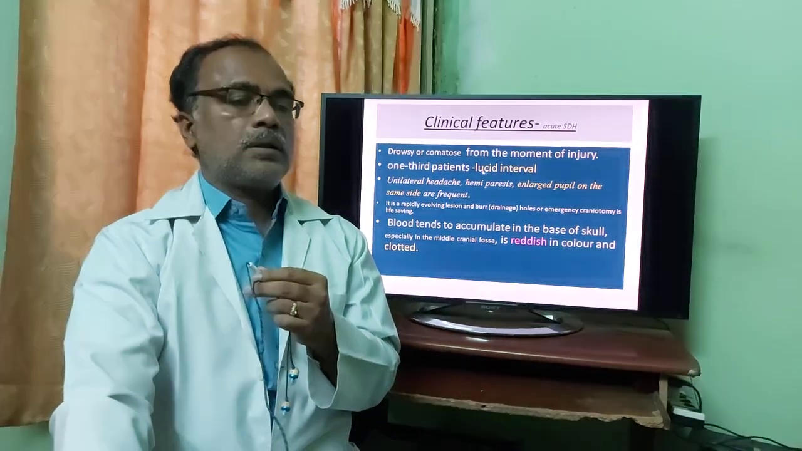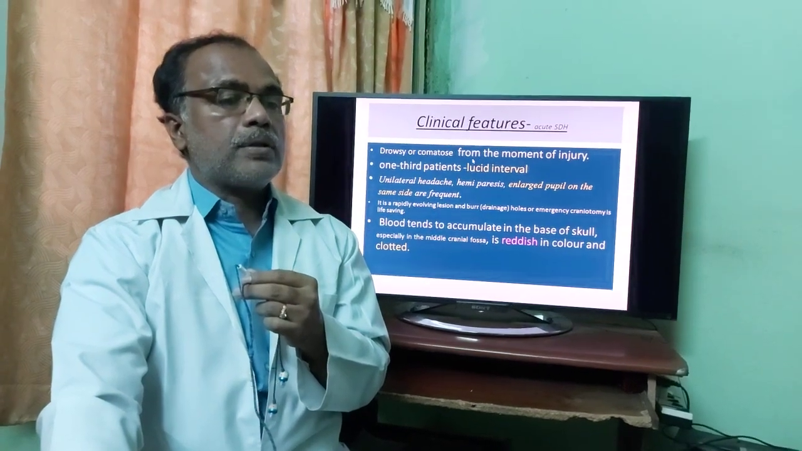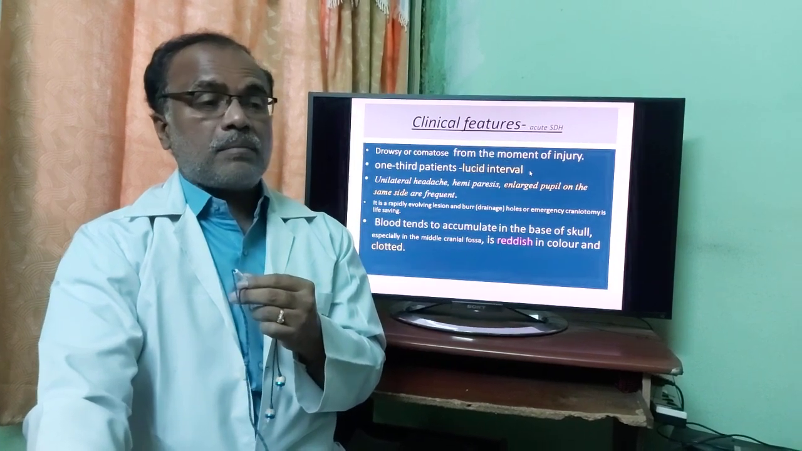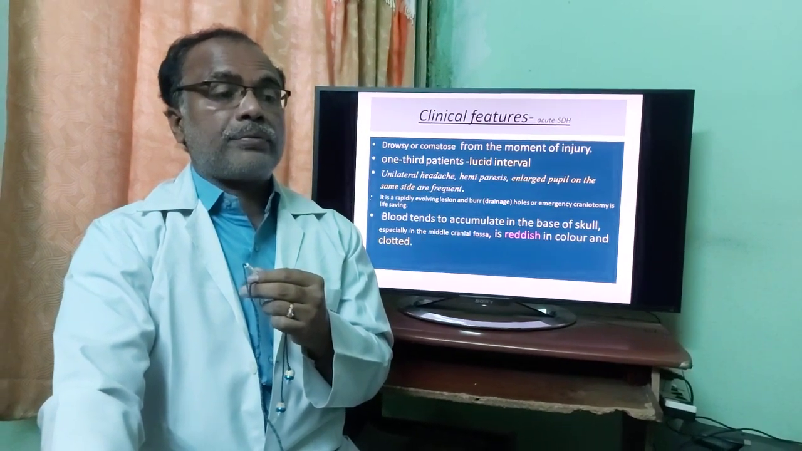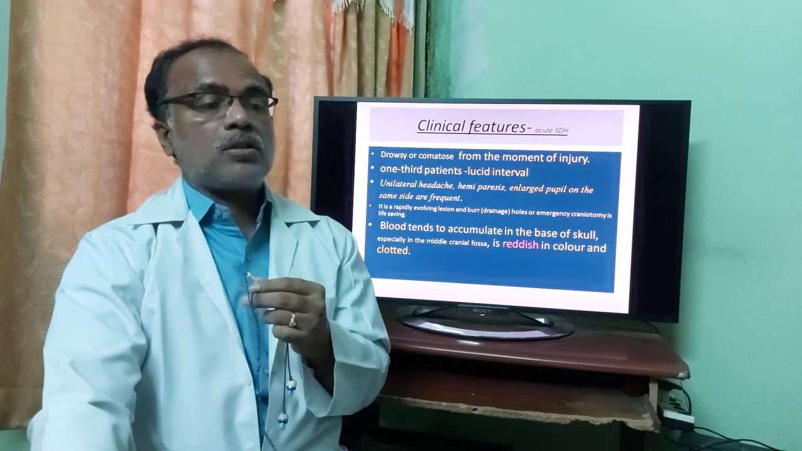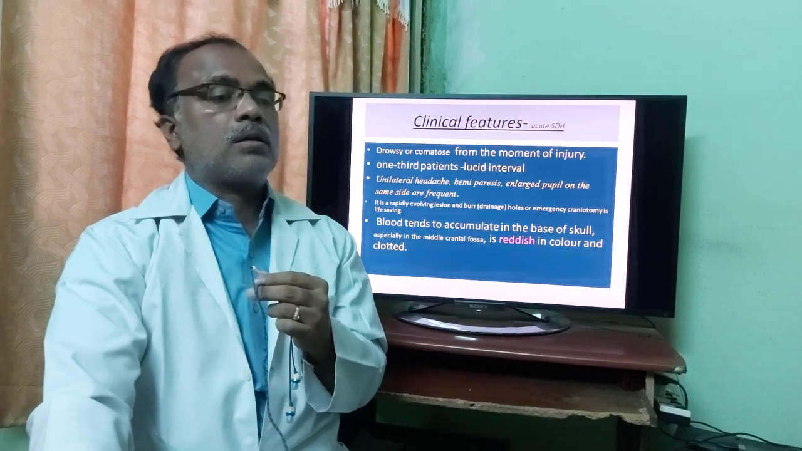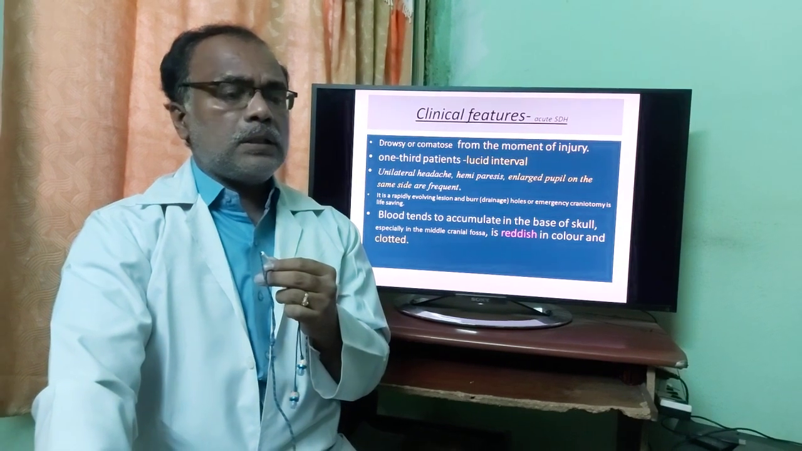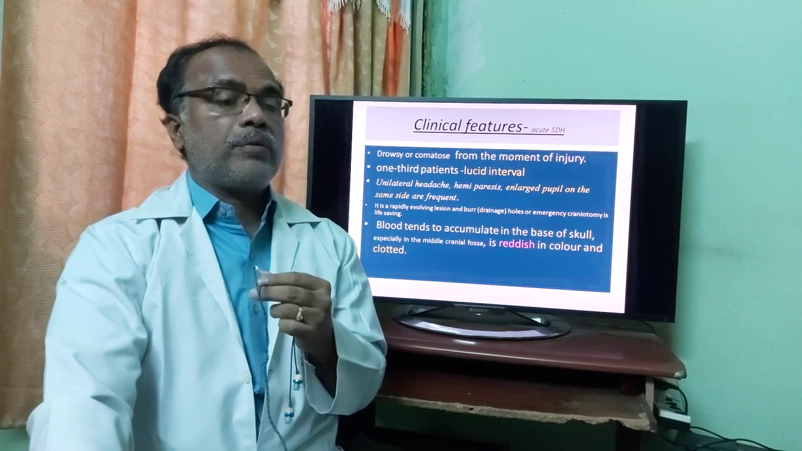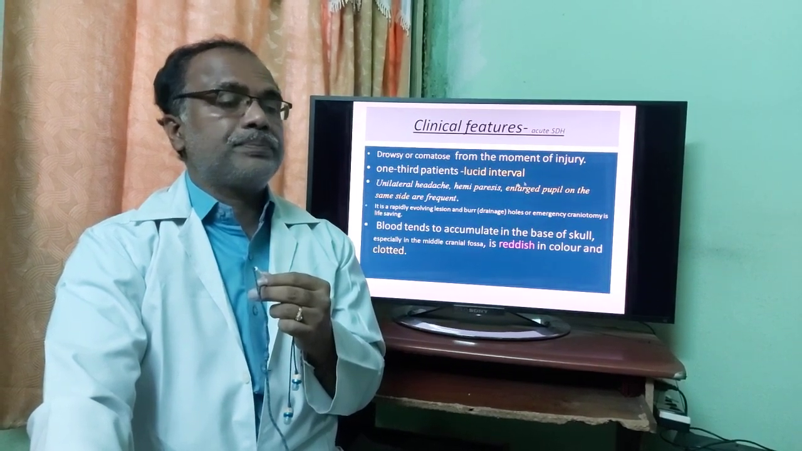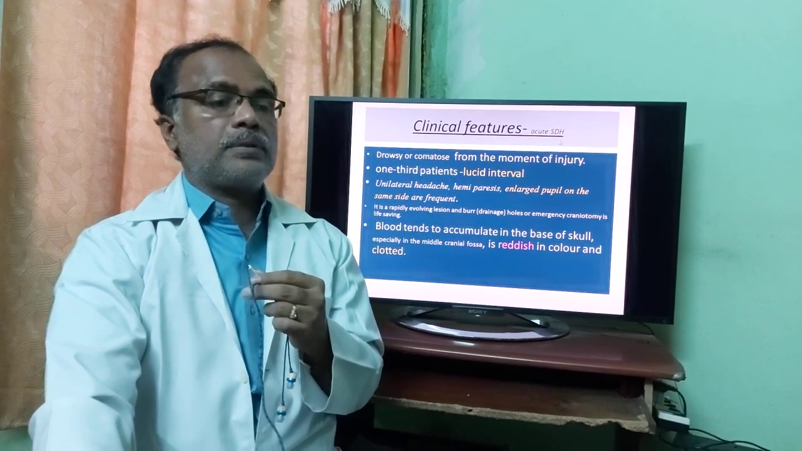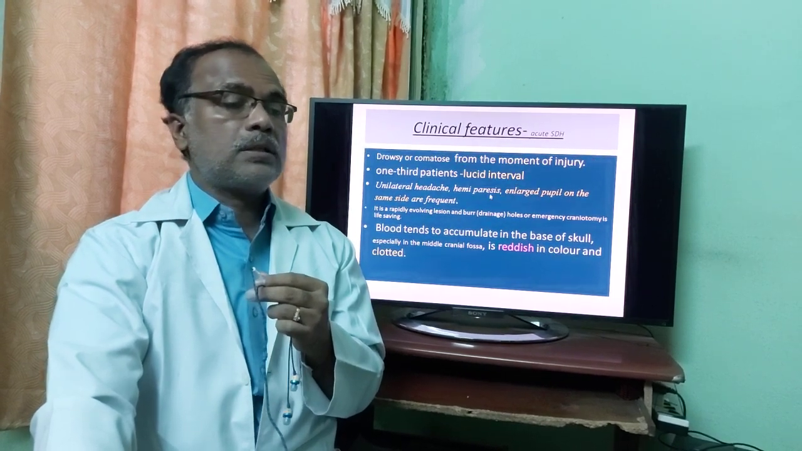Clinical features: lucid interval may be present even in subdural hematoma. Already we discussed what is lucid interval. It is a clear period between two bouts of unconsciousness. Initial unconsciousness is due to concussion. The later unconsciousness may be due to EDH or SDH. In SDH, the clear period may be prolonged because of venous origin of bleed. Enlarged pupil on the same side may be seen because of SDH, because of pressure effect on the third nerve.